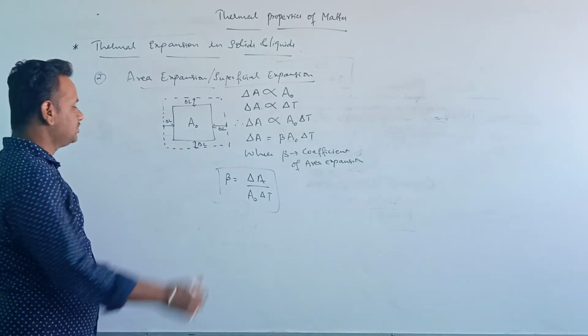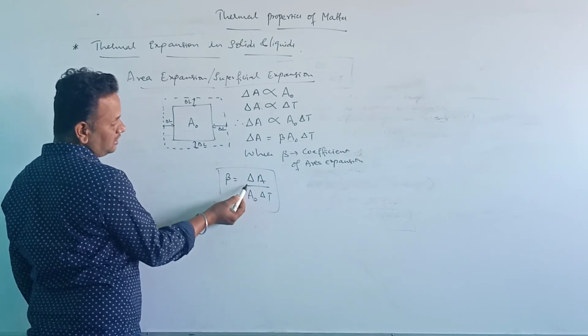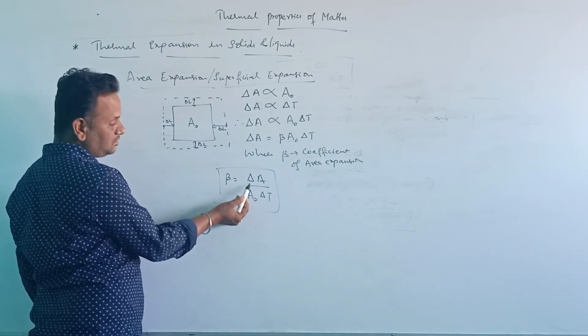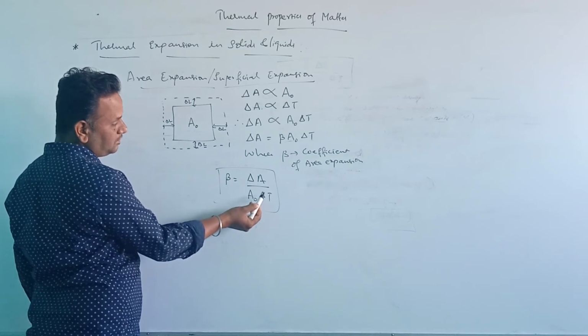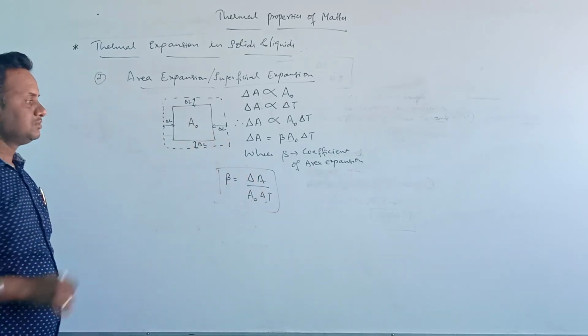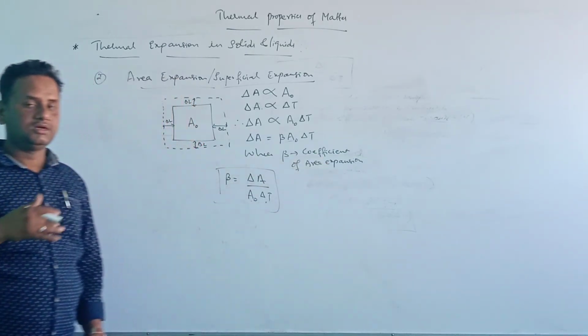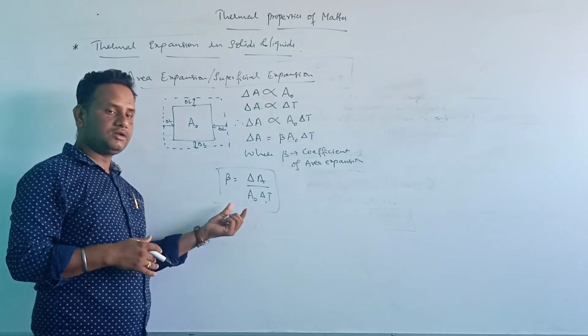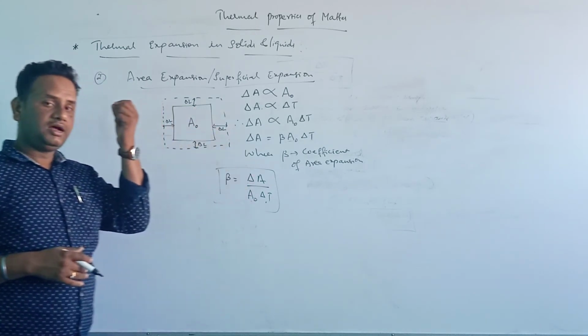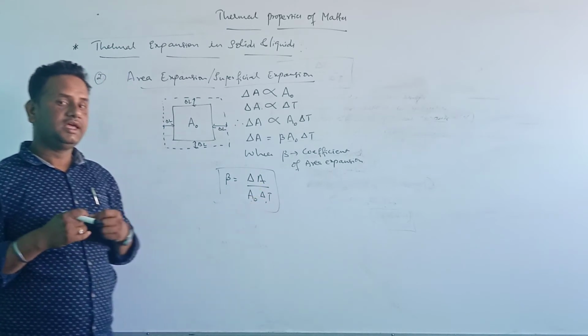So the coefficient of area expansion is defined as the increase in area per unit area per degree rise in temperature, as I defined in the last linear expansion. There I took the length, and here we have the area, because the area is expanding.